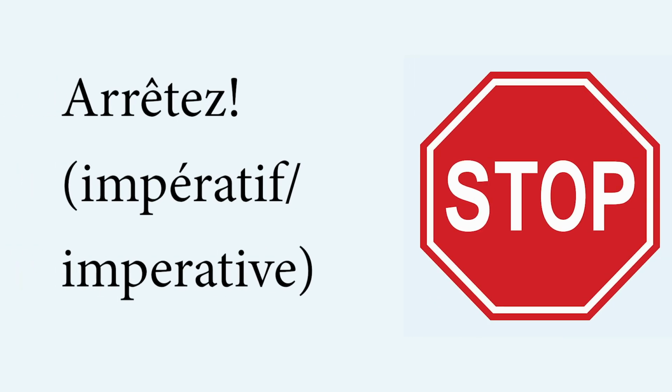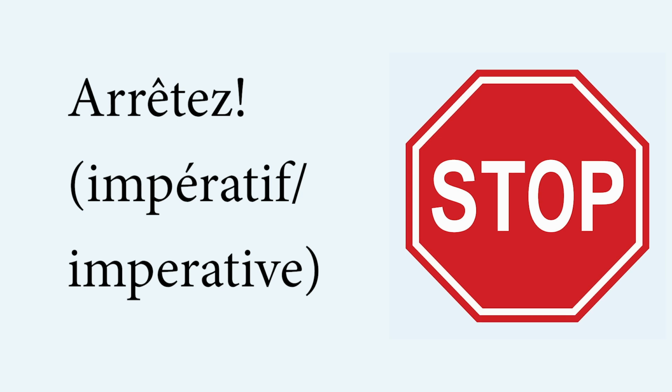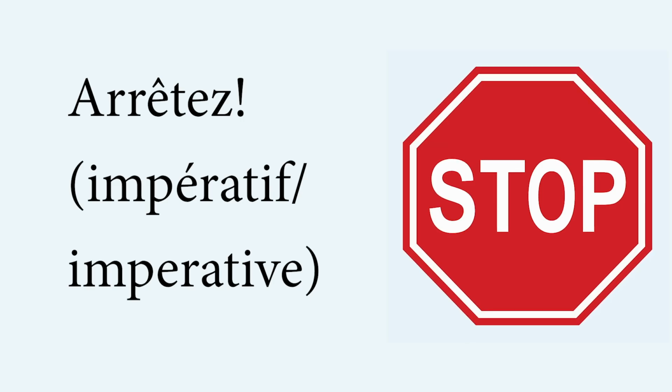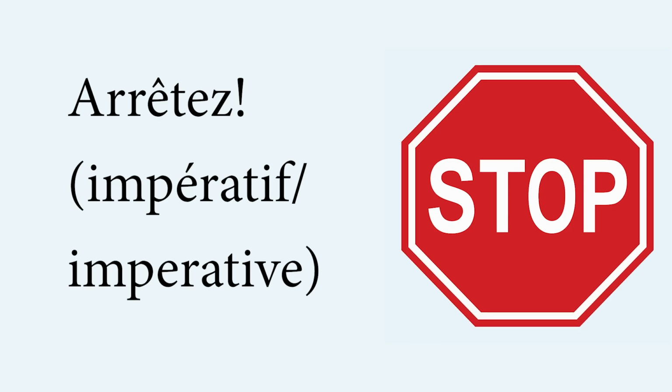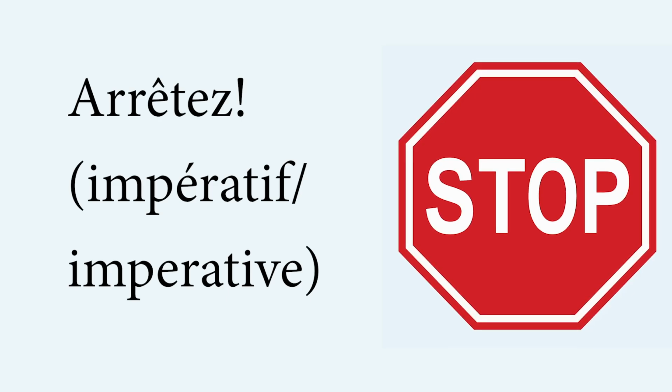Like arrêter. Arrêter means to stop. When you have the infinitive form of the verb, that is arrêter, A, R, accent circonflexe, T-E-R, it means to stop. If you are telling it to somebody in a formal relationship, you say arrêtez.